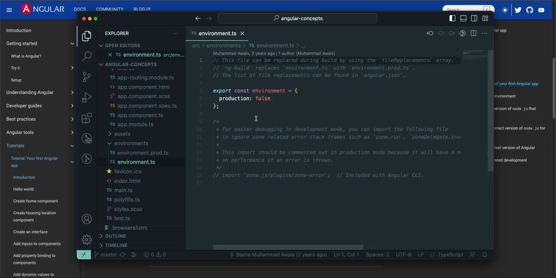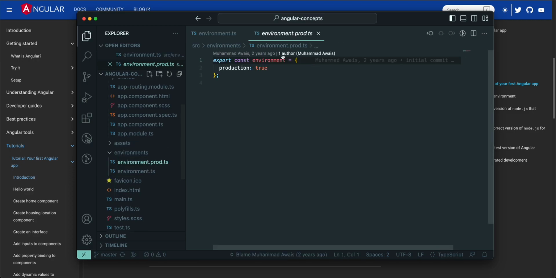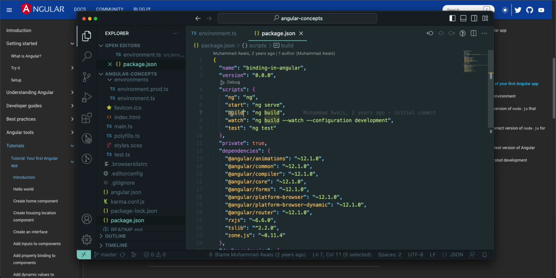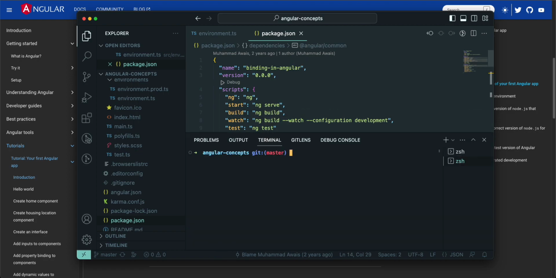Environment.ts, by default, will be used for your development and testing environments, right? That's why production is false here. Inside environment.prod.ts, the production flag is true. When you build your application from the package.json file, you can see we are using the ng build command. When we build for prod, that means ng build --prod. This is the command through which we can build our production application.